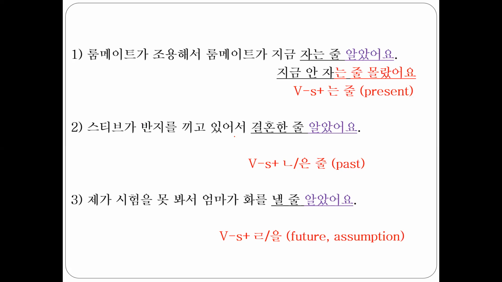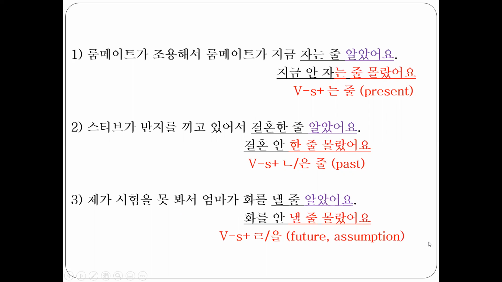자, 스티브가 반지를 끼고 있어서 결혼한 줄 알았어요. I thought Steve is married, but he was not. He is not. So 결혼 안 한 줄 몰랐어요. I didn't know he is not married. 자, 시험을 못 봐서 엄마가 화를 낼 줄 알았어요. I thought my mom would be upset, but that was my assumption, but she was not. 그래서 엄마가 화를 안 낼 줄 몰랐어요. I didn't know that my mom would not be upset at me.